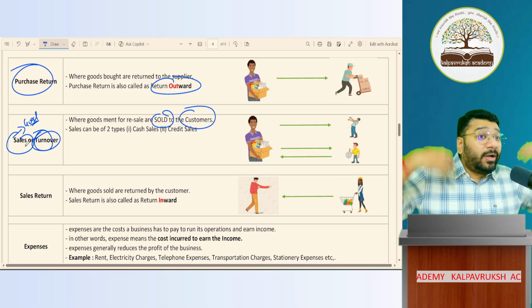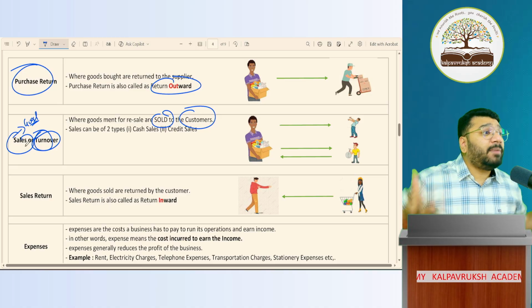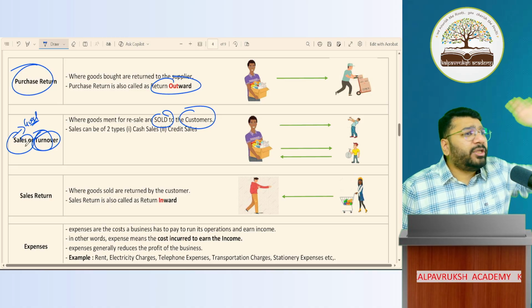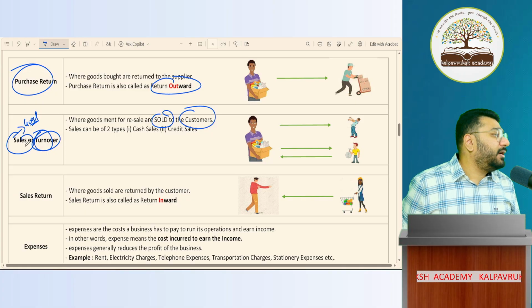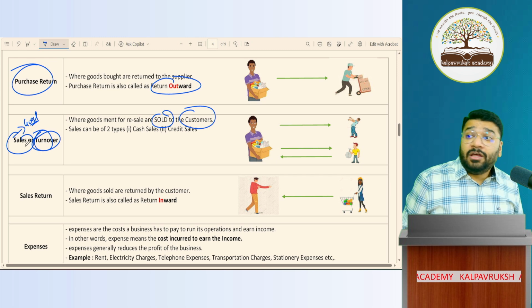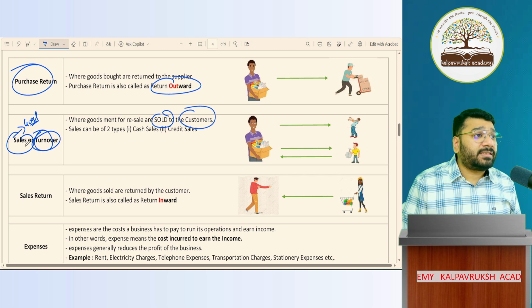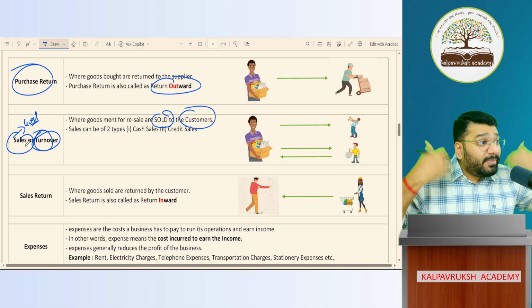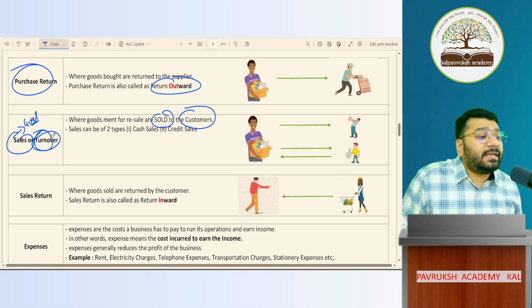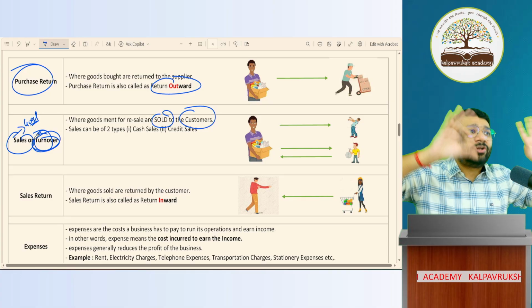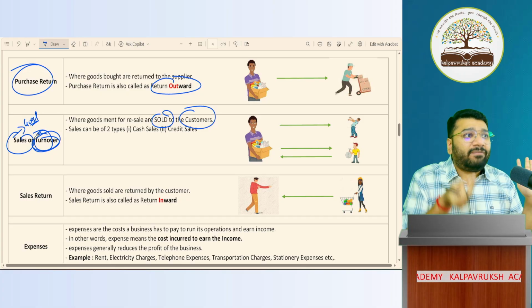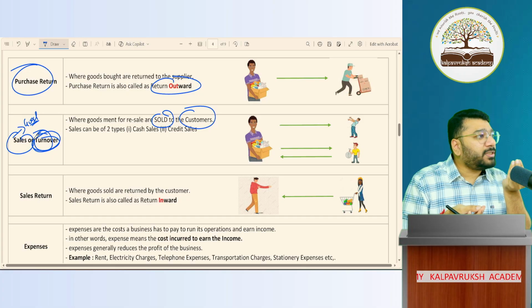So whatever fees I collect from all the students, 11, 12, foundation, inter, final, all put together is called my turnover. Got it, not got it? Whether by providing services or even by selling the book, all put together is called turnover. So turnover is a broad term. In that, service also will come, goods also will come. The fees I've collected from you is service fee. That is also part of turnover.